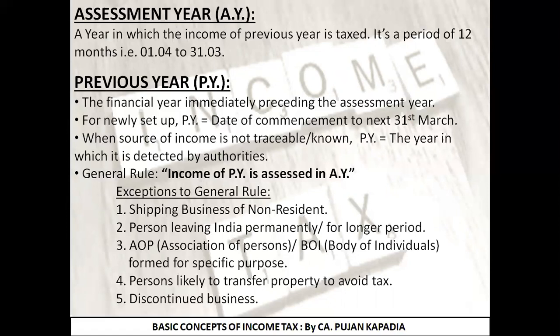Then we had a general rule that income of previous year is assessed in assessment year. That is, the income that I am earning in previous year, I need to pay tax on the same income in the assessment year. But there were certain exceptions which say the income of previous year will be taxed in previous year itself. So the 5 points are written over here.